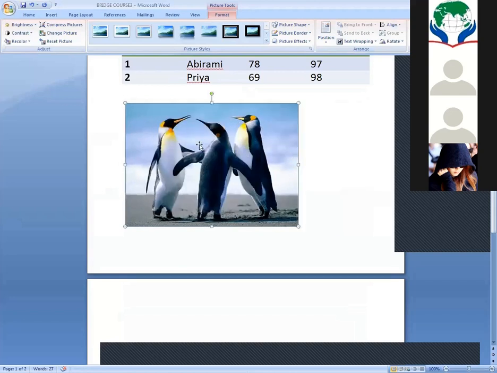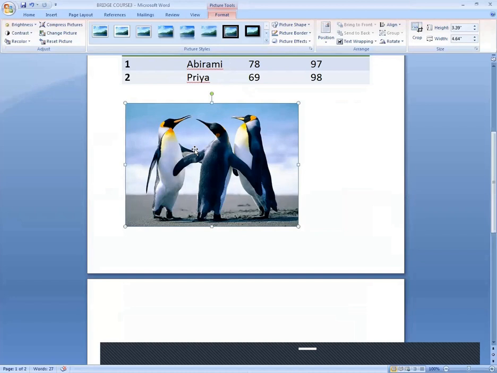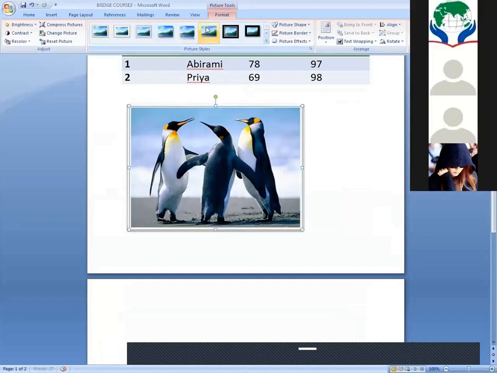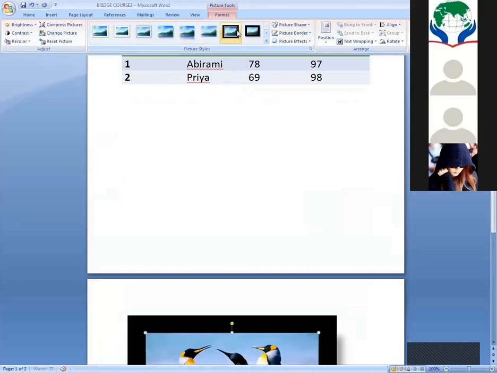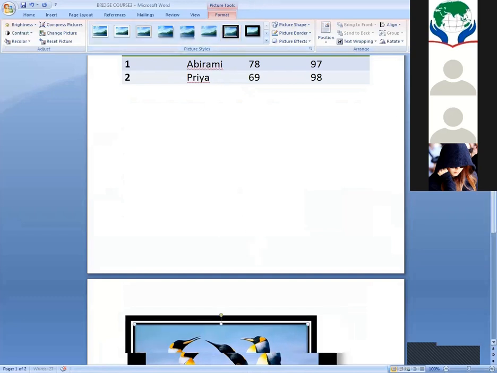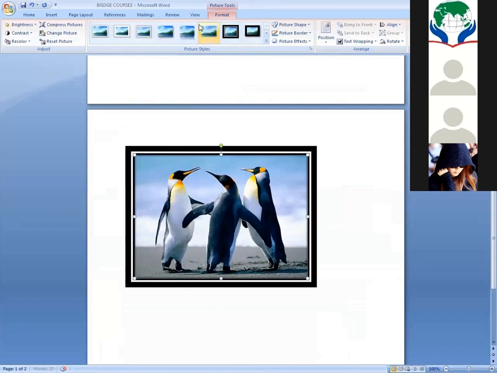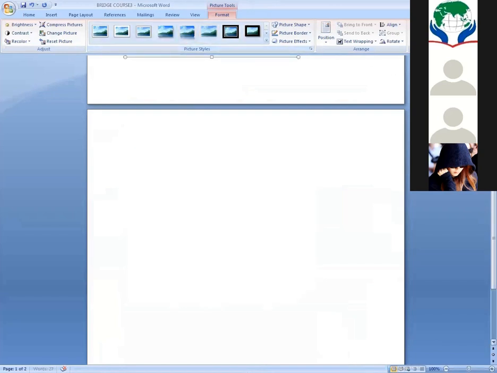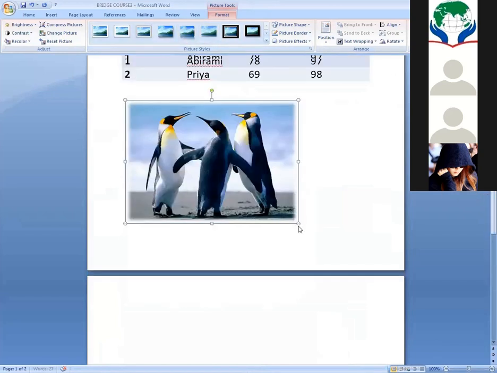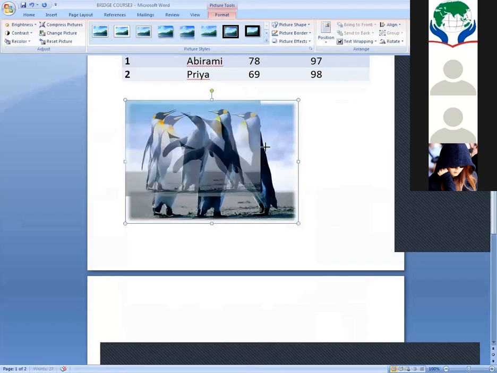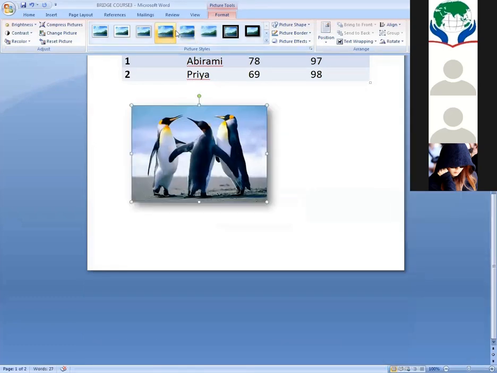If you want to apply some photo frames for this picture, you can choose this. The photo frame is changing. Do you see that? The photo frame is changing, girls.